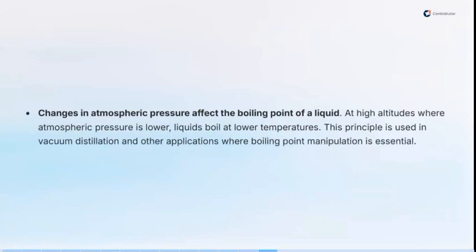Now, changes in atmospheric pressure affect the boiling points of liquids. Remember, before a liquid will boil, its vapor pressure has to be equal to the atmospheric pressure. So when the atmospheric pressure changes, it affects the boiling point.